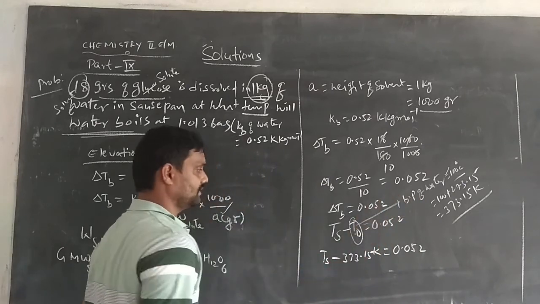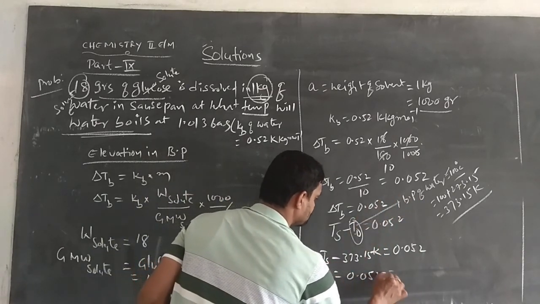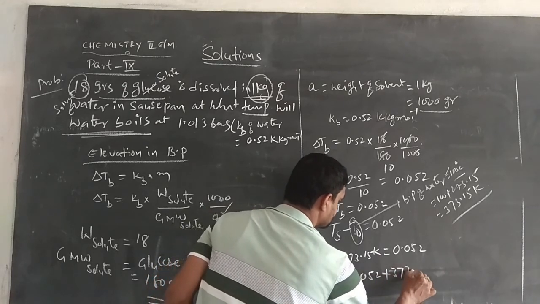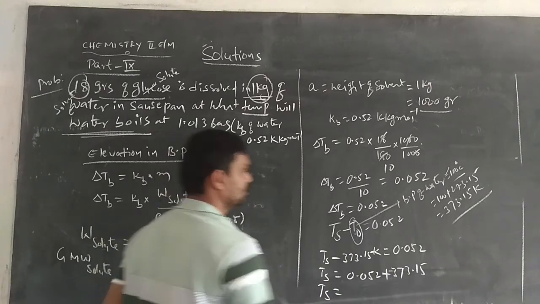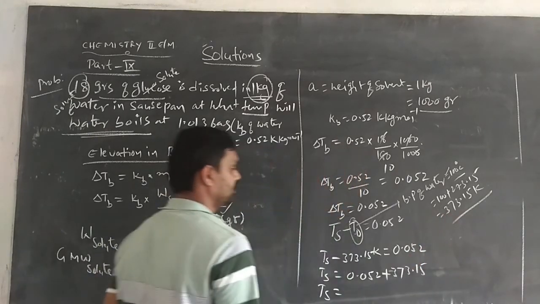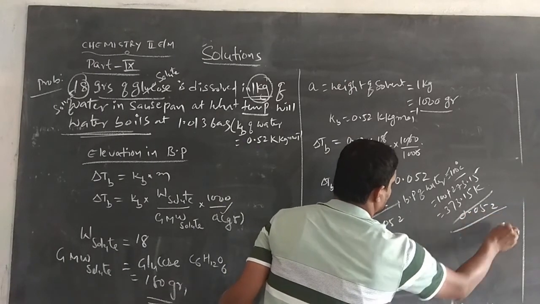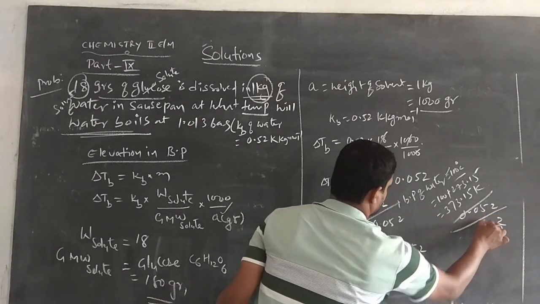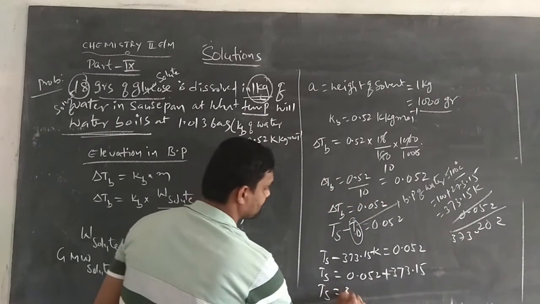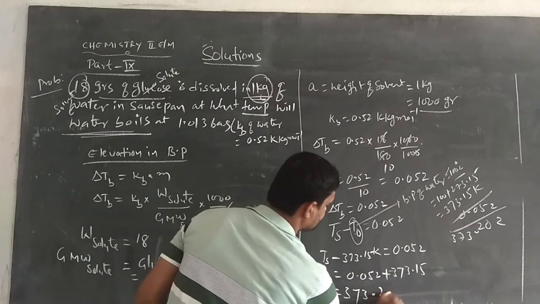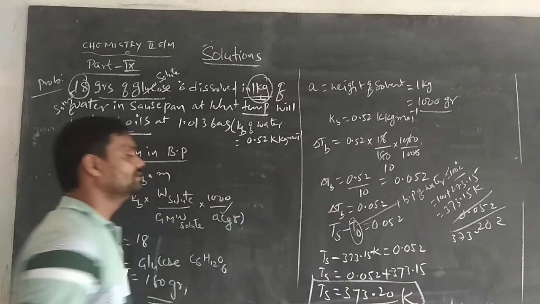When it goes to the right side, Ts is equal to 0.052 plus 373.15. So the final answer is 373.20 Kelvin. So this is the solution boiling point.